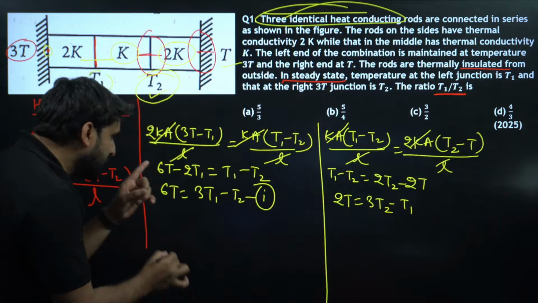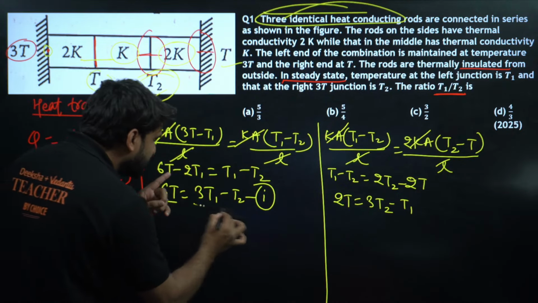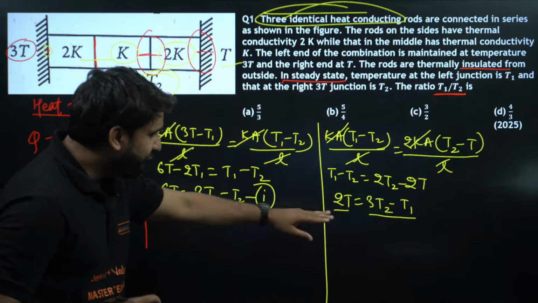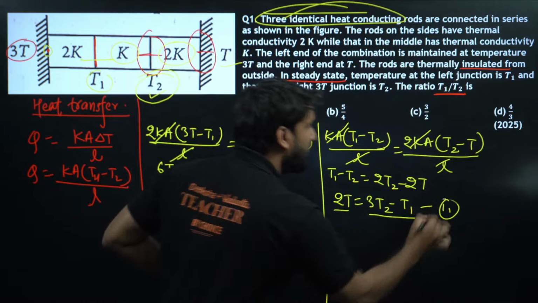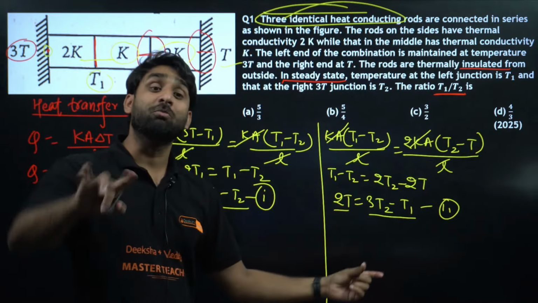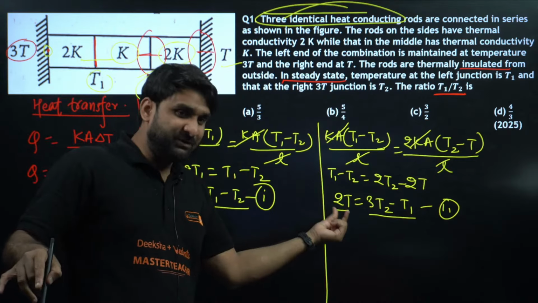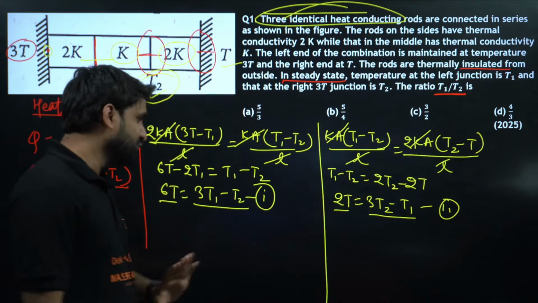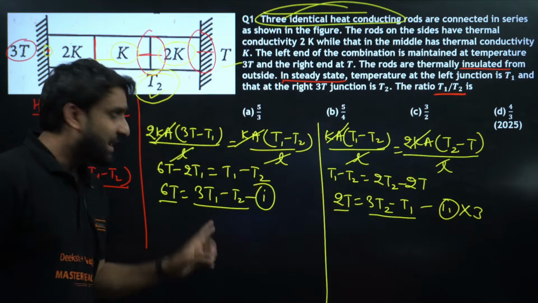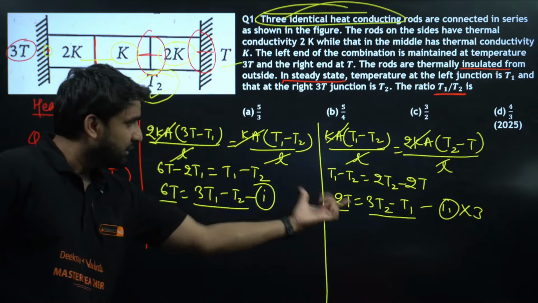Now champion, can you see here, this is 6T is equal to this, and this is 2T is equal to this. So if we subtract equation 2 from equation 1 by multiplying equation 2 by 3, it will become 6T, and this is already 6T. So we can multiply by 3 in this whole equation, and we can subtract it from the other equation.